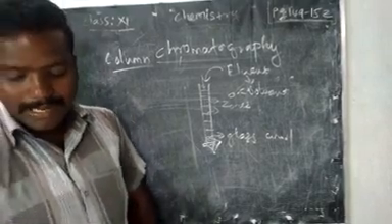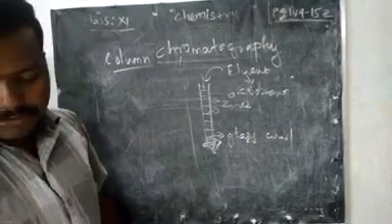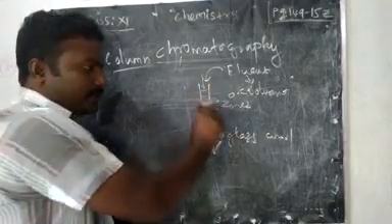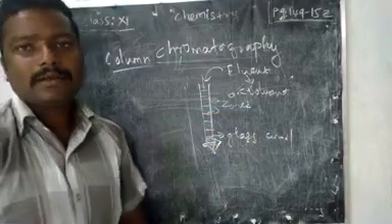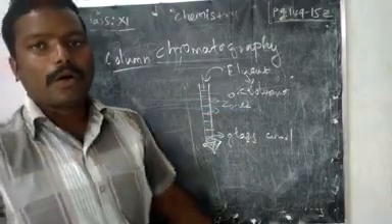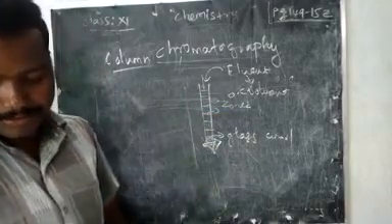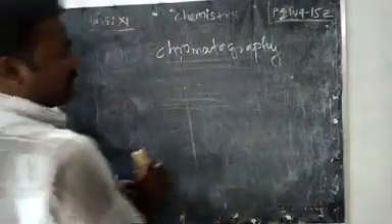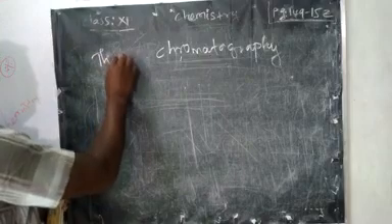Then what will happen? At last, the separation takes place. So we can separate those zones separately, and then we will separate all the organic compounds in that mixture. Next, the next type of chromatography: thin layer chromatography.